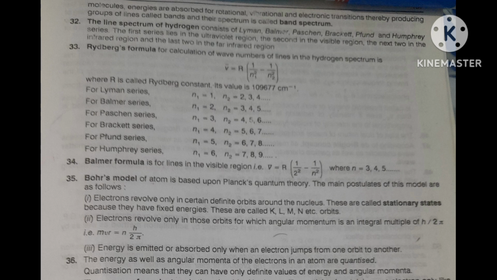Now next, absorption spectra. What is absorption spectra? Now I am telling you. When white light is passed through the solution or vapors of a chemical substance.